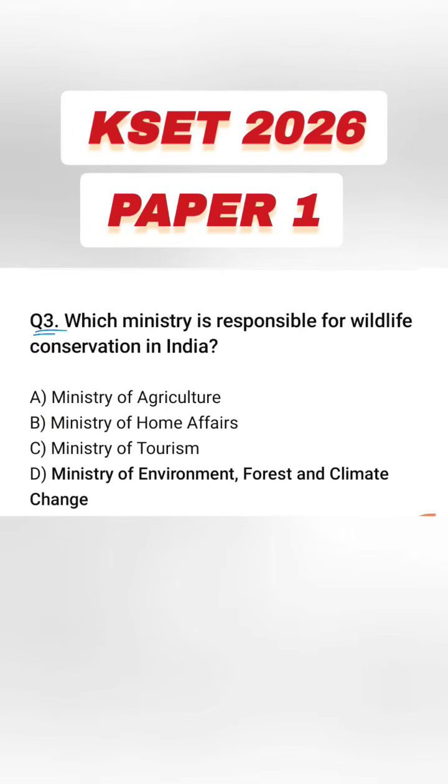Which ministry is responsible for wildlife conservation in India? So options: Ministry of Agriculture, Ministry of Home Affairs, Ministry of Tourism, and Ministry of Environment, Forest and Climate Change. So the right answer option D. Ministry of Environment, Forest and Climate Change.